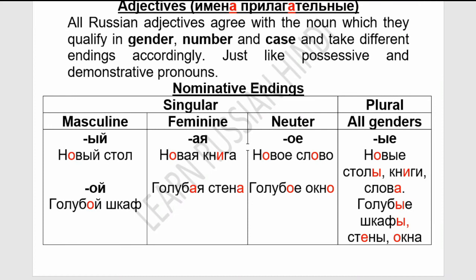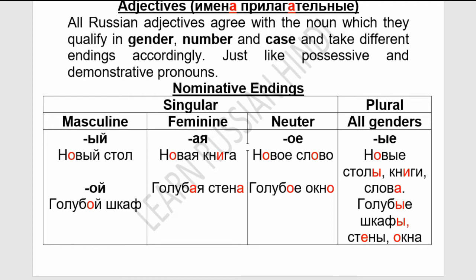So friends, today we will see the adjectives of the Russian language. Today we will see only nominative endings and the nominative case of adjectives. But before we begin, let me tell you that the PDF of this video is available in the description, and the book Russian by Wagner, from which I am taking the lessons, is also available in the description.